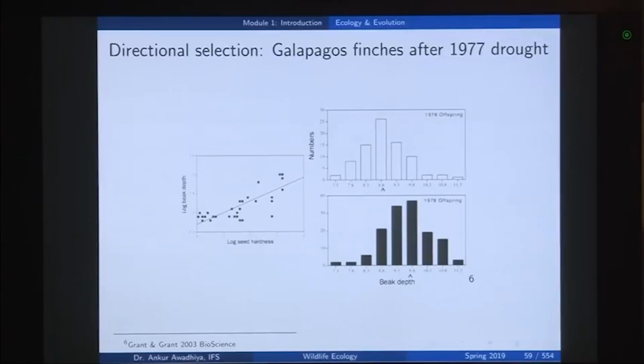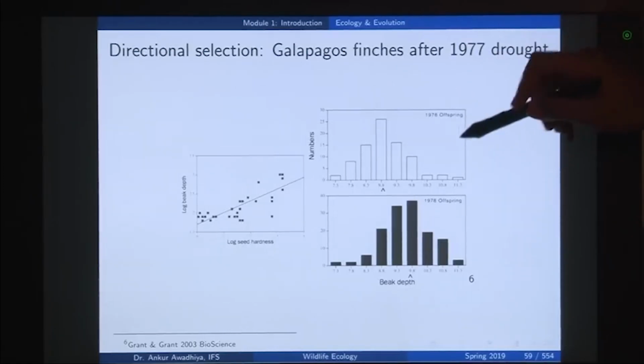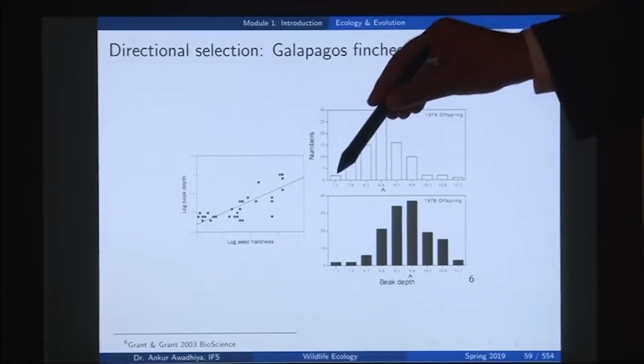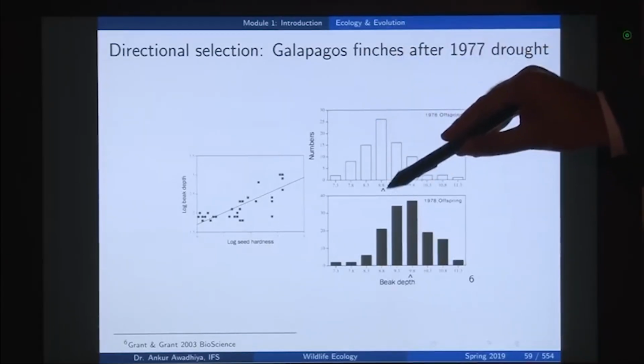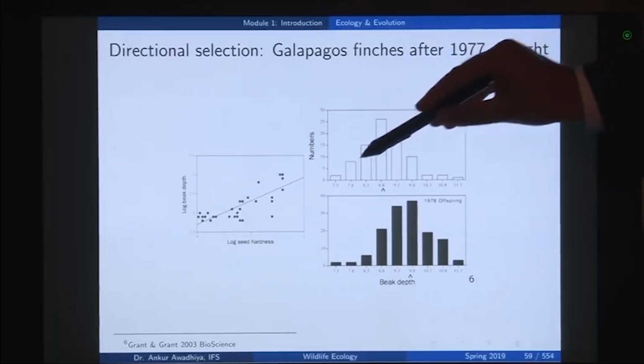So, this would be called a stabilizing selection, and we observe examples of all three of these in nature. So, for instance, this is a study of directional selection. There is a set of islands that go by the name of Galapagos Islands, and here we have birds that are called finches. Now, these birds have beaks and their beak size was studied. There was a drought in 1977, and before the drought we had this sort of a curve. So, what we observe here is that this beak depth of 8.8 is the most preferred one.